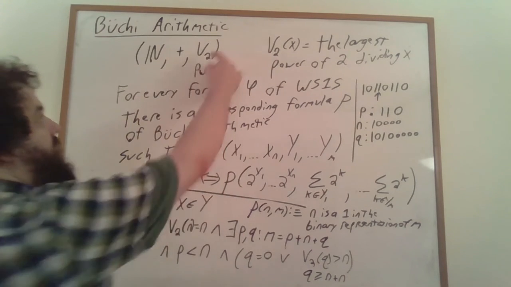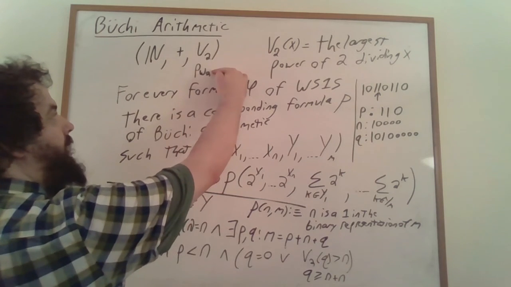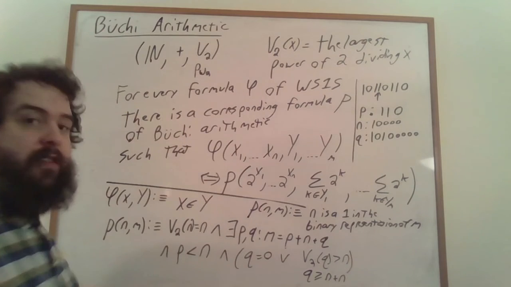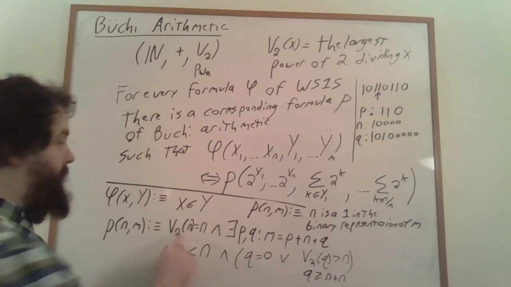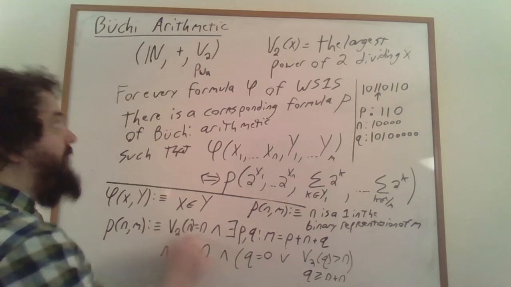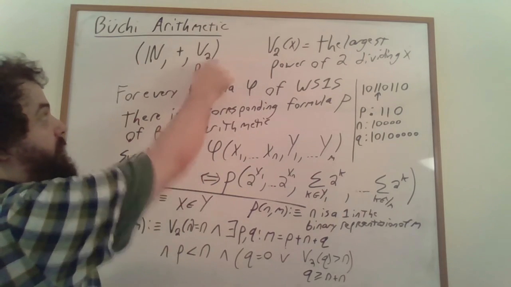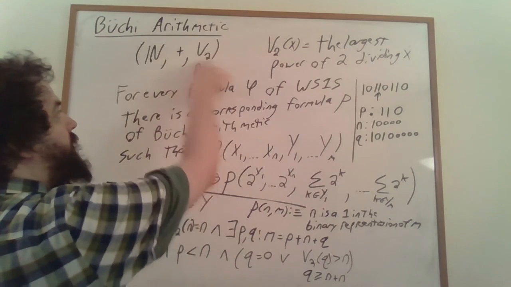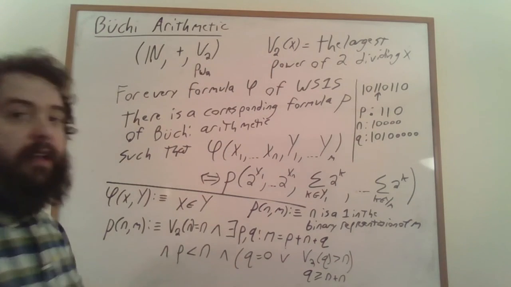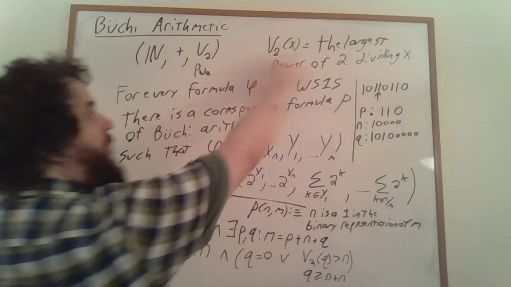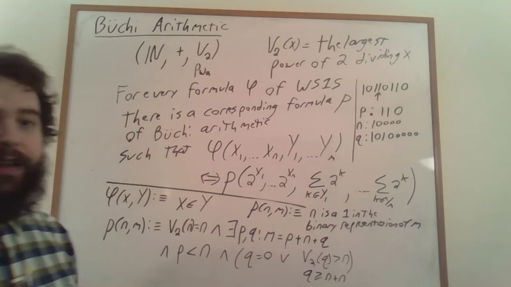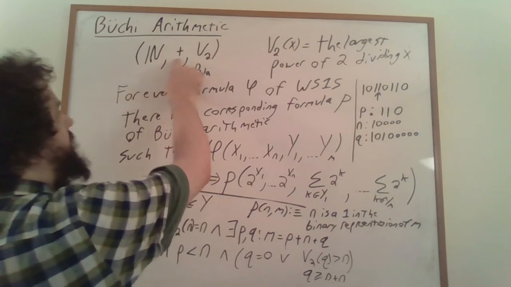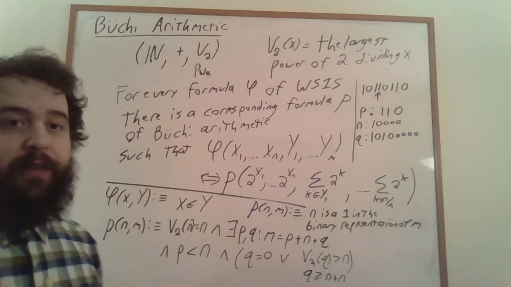If you replace V2 by a predicate that recognizes powers of 2, this actually reduces the expressive power of the language. Remember that we can decide if something is a power of 2 using V2, but we can't go backwards. We can't, just by using the ability to recognize powers of 2, figure out what the largest power of 2 dividing a number is, regardless of how complicated a formula we use to do that, when the only other thing that we have to talk about is addition.